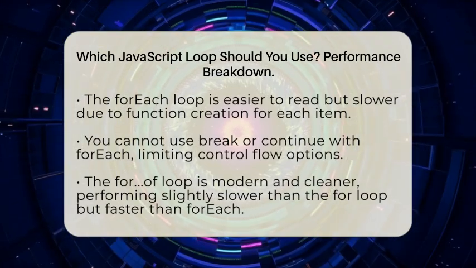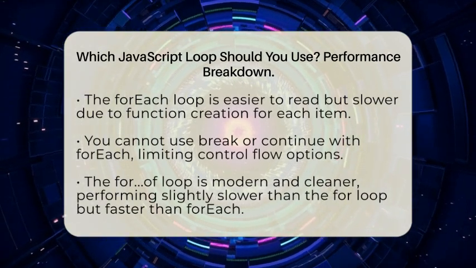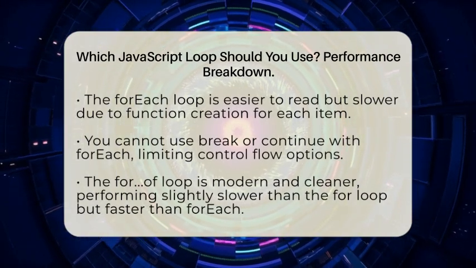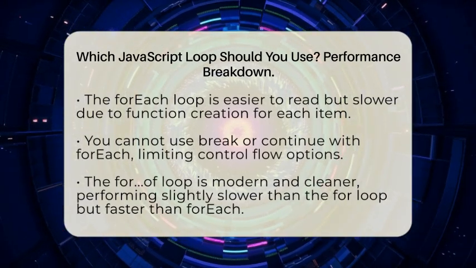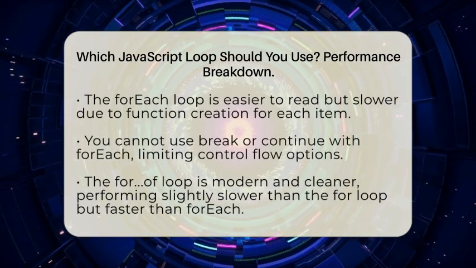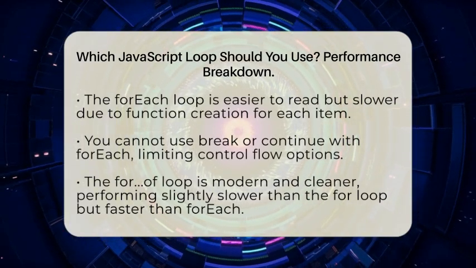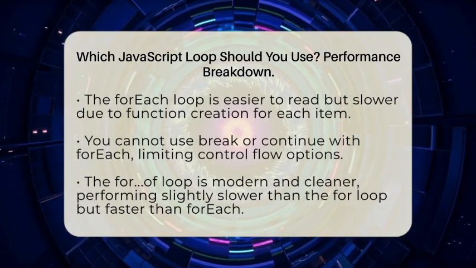Then the for of loop appears like this: for (const item of array). It is more modern and cleaner than the traditional for loop. It performs slightly slower than the classic for loop but faster than forEach in most cases. It supports break and continue, making it flexible for iterating over arrays, strings, or other iterable objects.